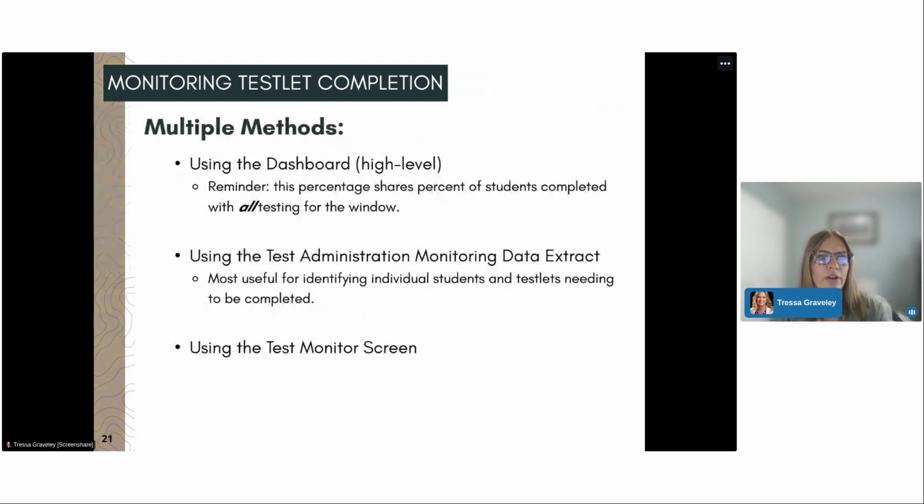In the KITE Educator portal, educators can use the dashboard, which is a very high-level view of student completion. A reminder that this percentage shares students completed with all testing for the window. Another method is to use the test administration monitoring data extract. This is the most useful for identifying individual students and testlets needing to be completed. And of course, the test monitor screen can be used to compare number of students assigned testlets and number of students completed. Let's take a look at these three methods.